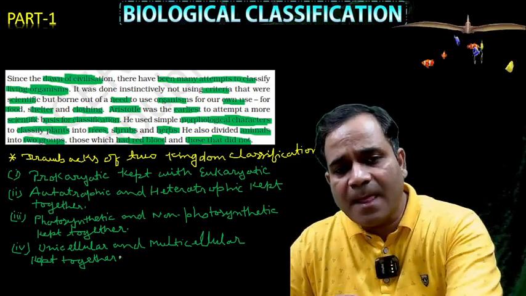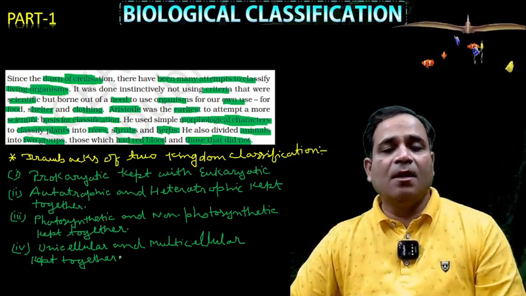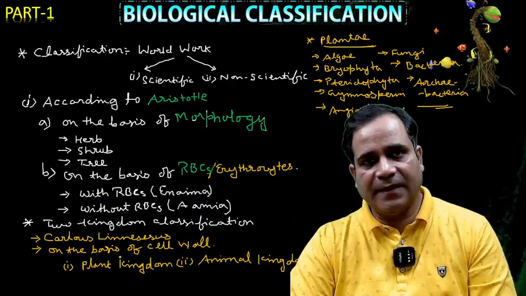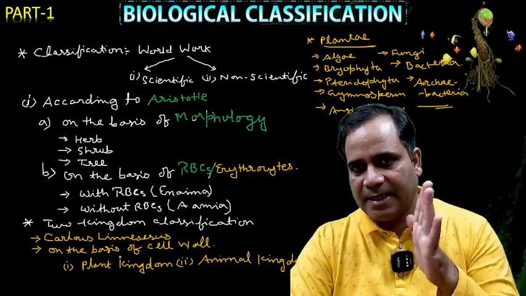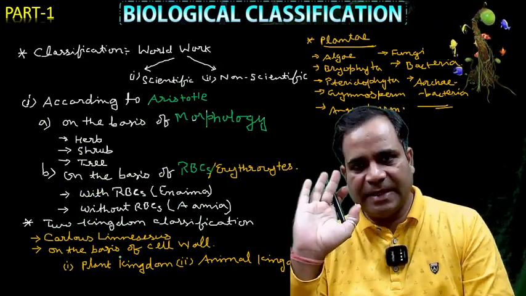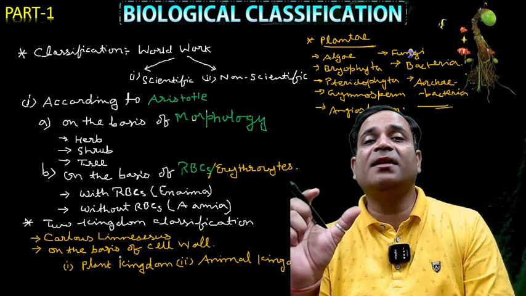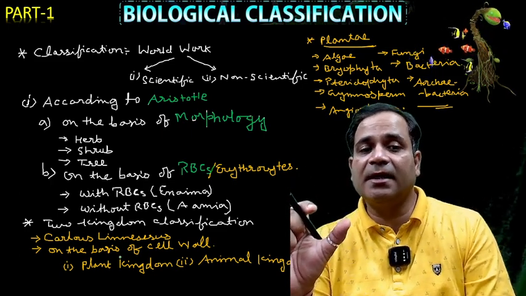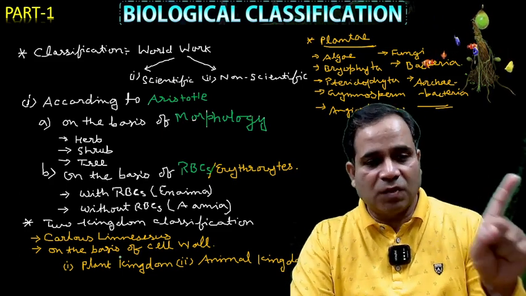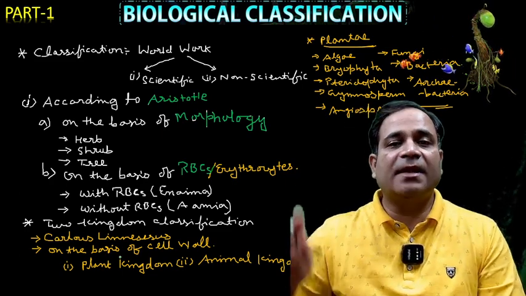See, in the previous slide, the two kingdom classification was given by the scientist Carl Linnaeus. Correct? On the basis of the cell wall, the two kingdom classification was given by Linnaeus. One is the plant kingdom, the second is the animal kingdom.